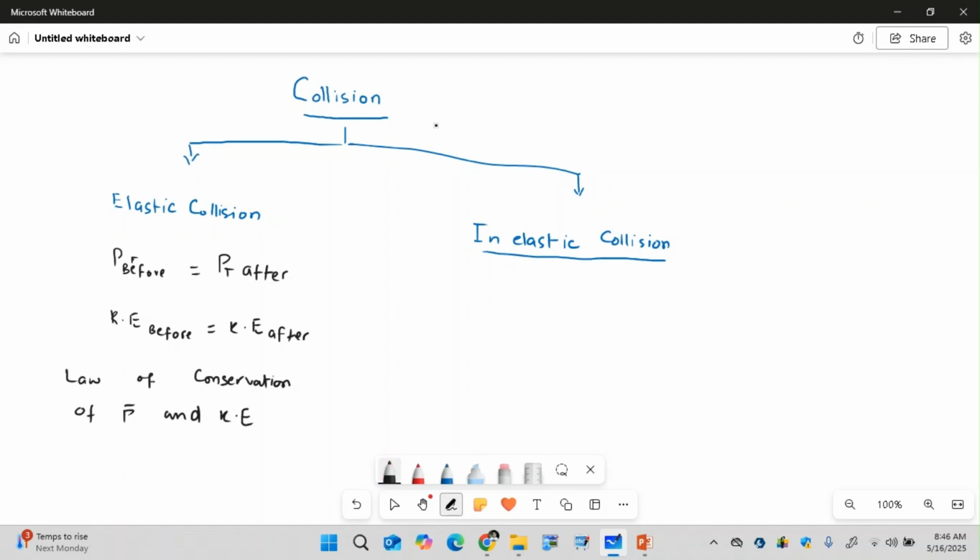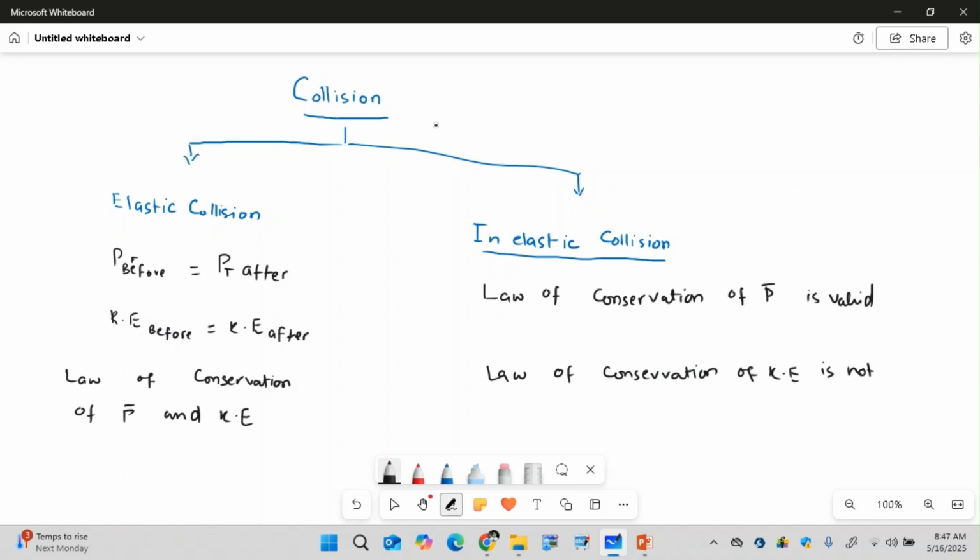So in this scenario, what happened? The law of conservation of momentum holds, so it is true for momentum, but the law of conservation of energy is not valid. Conservation of kinetic energy is not valid.